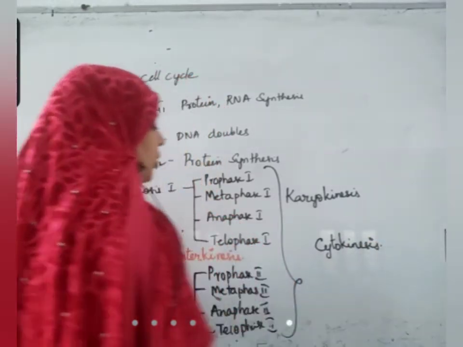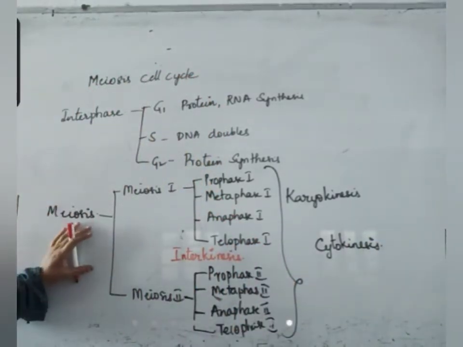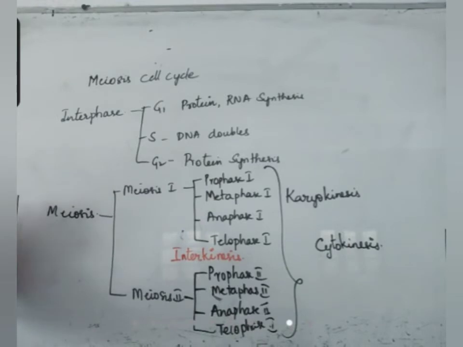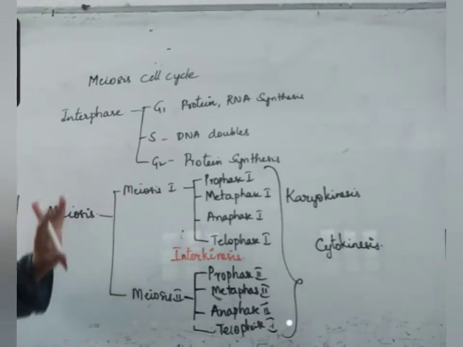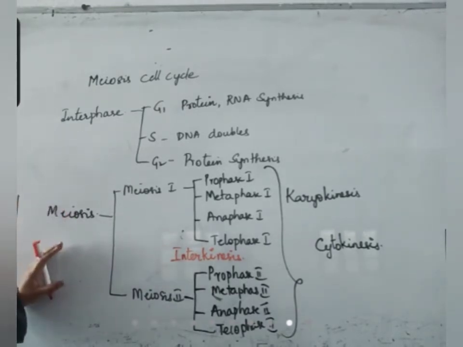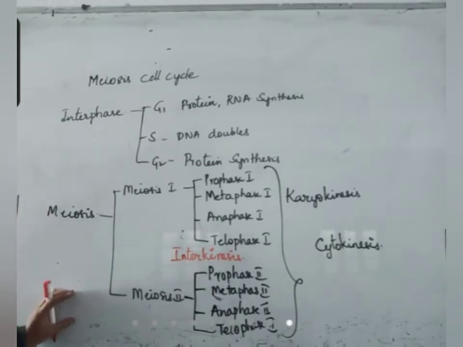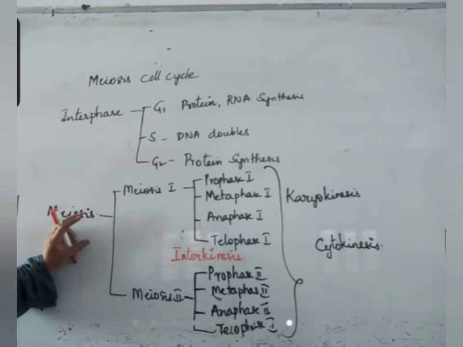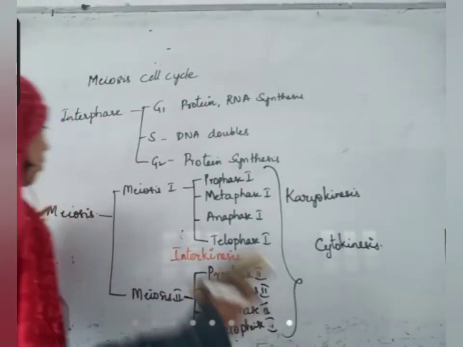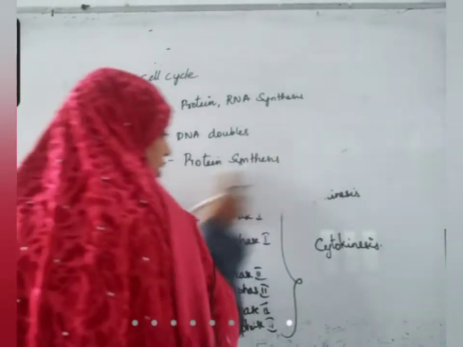So what difference did you observe? Karyokinesis is different in mitosis and meiosis. Remaining all phases are same, only karyokinesis occurs in 2 phases. What happens during meiosis 1 and meiosis 2, we'll see now. But let me tell you here, meiosis 2 is similar to mitosis, but meiosis 1 is entirely different. How is it different? Why is it different?